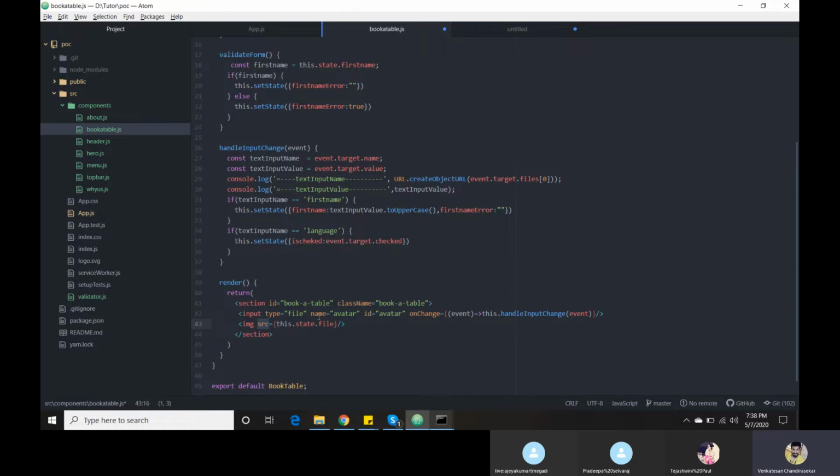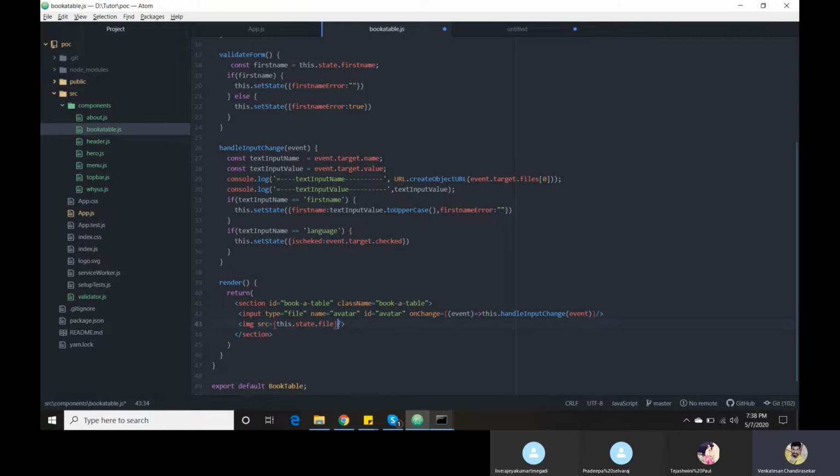Here the source is the field. Like in our input type text we have a value field, like in our checkbox we have checked, which gives the selected value. Like that, the image has source. It is the field to show selected values.